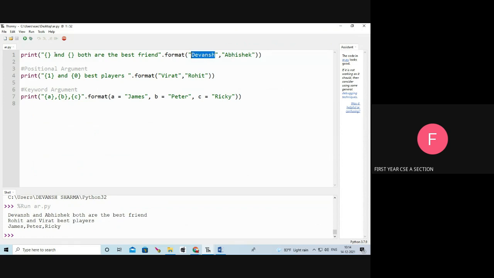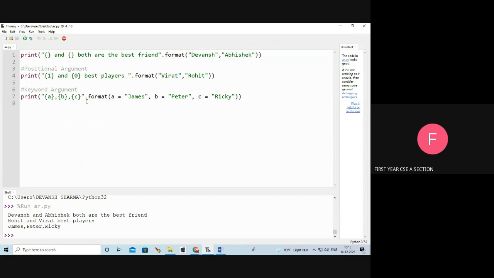Devans is going to be stored in the first curly brace and Abhishek in the second. See the output: Devans and Abhishek both are best friends. Next, 1 and 0 are positional arguments. This is 0, this is 1. Here I am printing 1 first, so Rohit and Virat best players.